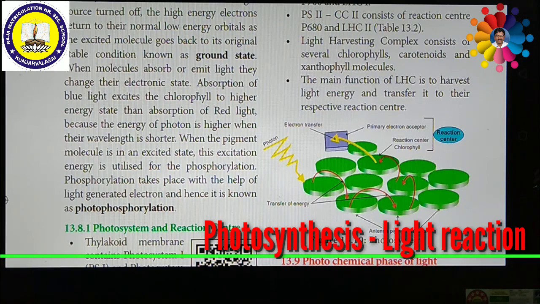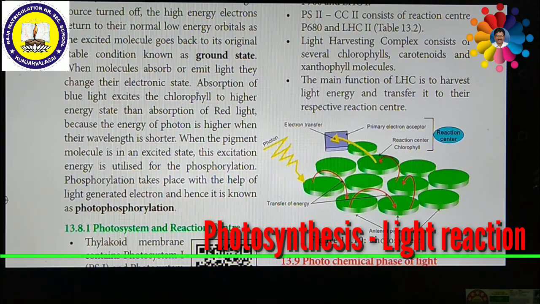The core complex consists of the reaction center associated with proteins, electron donors and acceptors. Photosystem 1 has a reaction center called P700 nanometer.